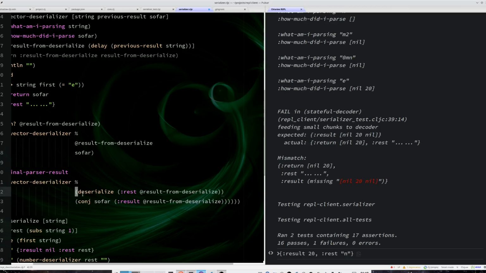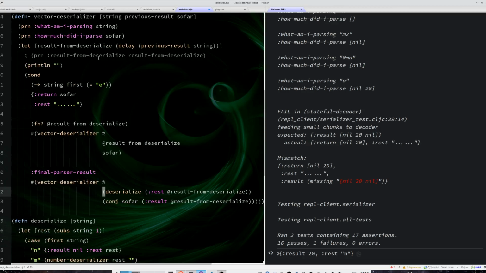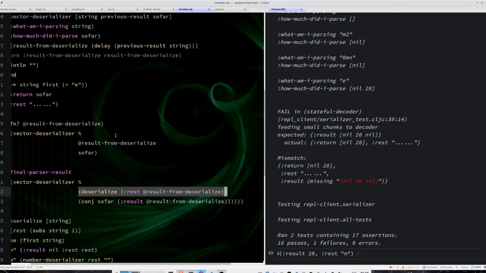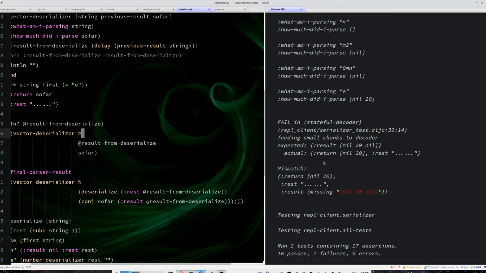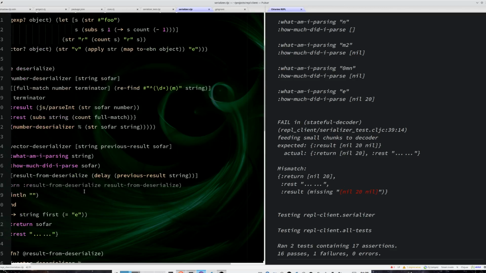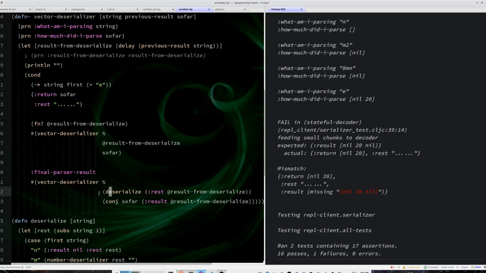But I also need to have some previous result here that's basically the rest of the string that I parsed right now. And that will get me something that's not correct. And why is that? Why is that indeed?